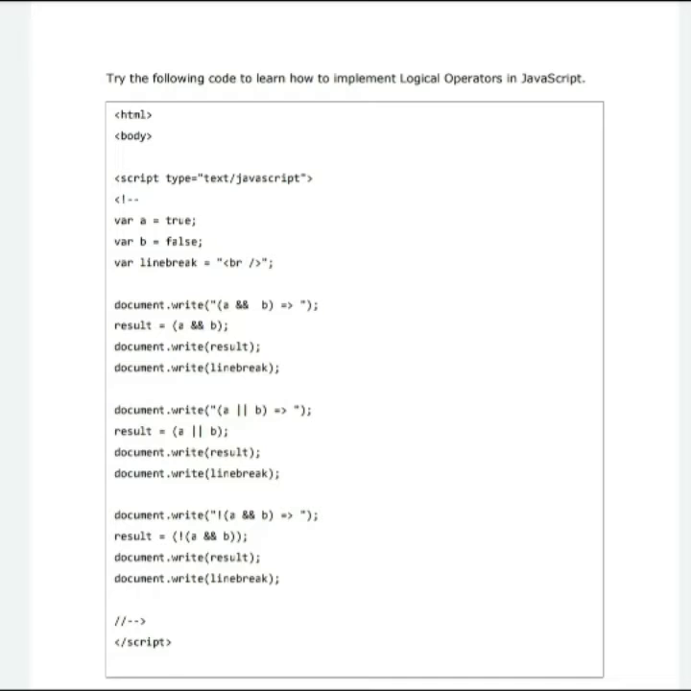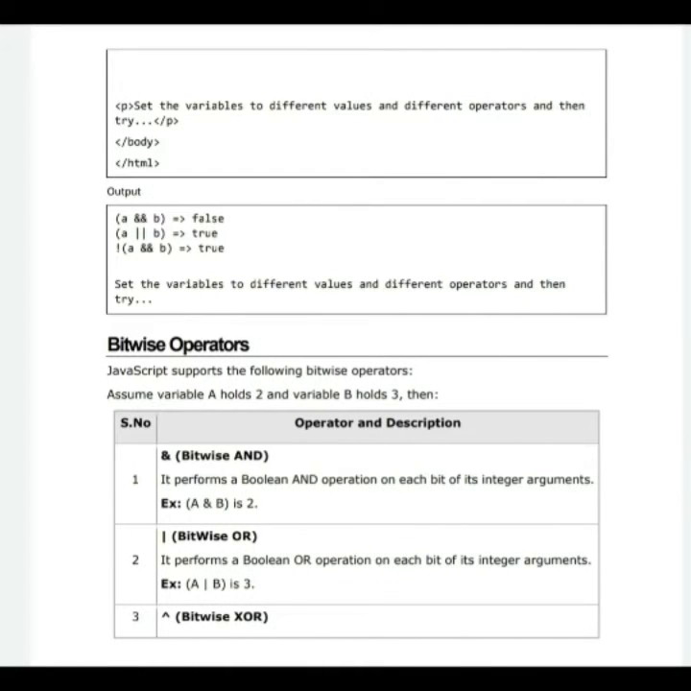Then again I compare using the logical OR operator and then the logical AND operator. You can see the output based on my definition. When both the conditions are true, then only logical AND will bring the answer true, otherwise it will return false. I hope this is clear to you what it is and how it shows the result.